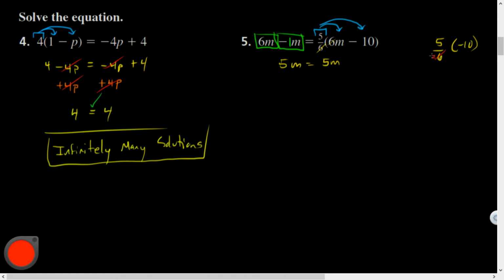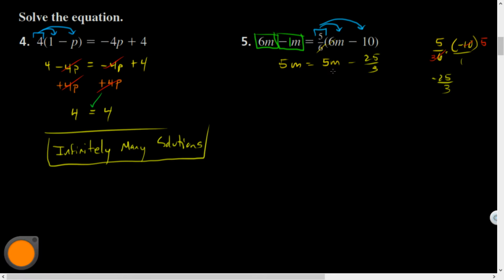And 2 goes into 6 3 times, into 10 5 times. So I'm going to end up getting 5 times -5 is -25 over 3 times 1 is 3. So I get -25/3. Kind of ugly there, but that's fine.